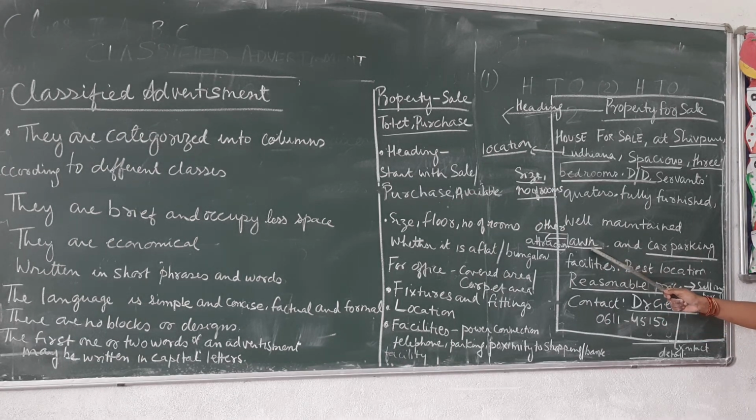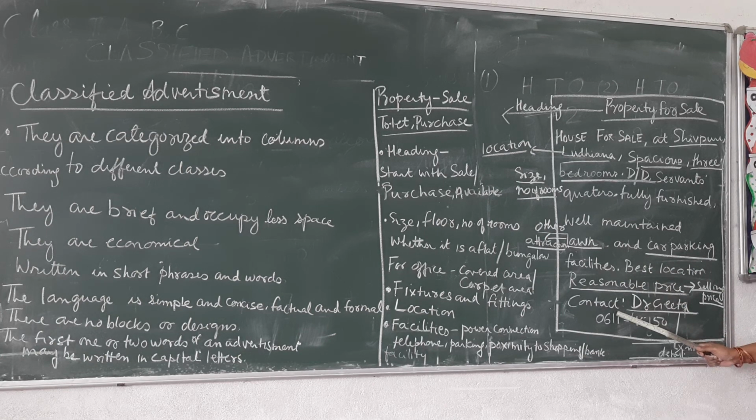So there is a lawn also and a car parking facility. Best location, reasonable price, contact Dr. Geeta, and the phone number is here. So it's very simple. You can see that many adjectives are not used, many connectors are not used, articles are not used. In a very simple way, whatever is there is just mentioned.